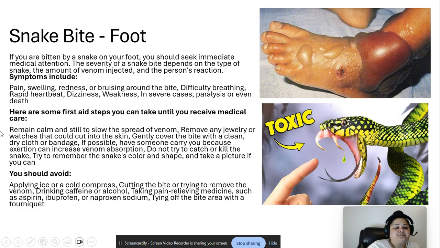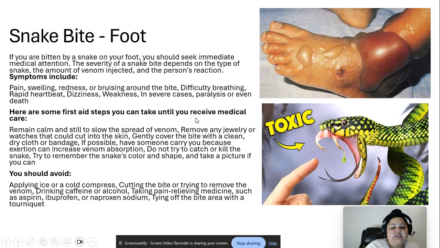Pain, swelling, redness, or bruising around the bite. Those are the symptoms. Difficulty breathing, rapid heartbeat, dizziness, weakness, and in severe cases paralysis or even death. Trust me, snake bites should not be taken lightly.